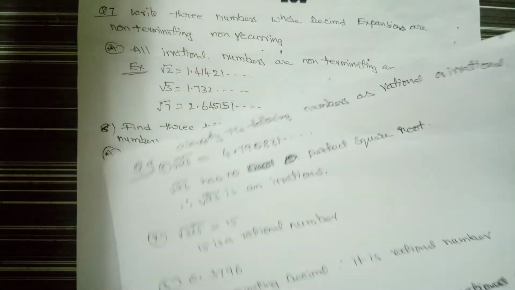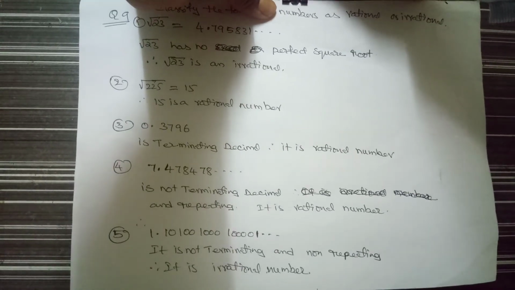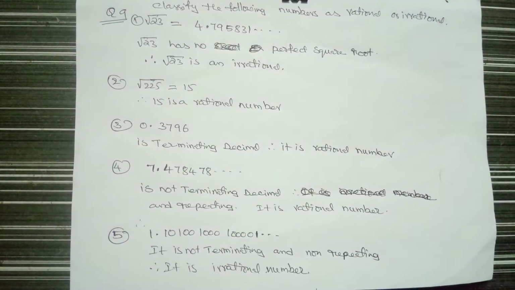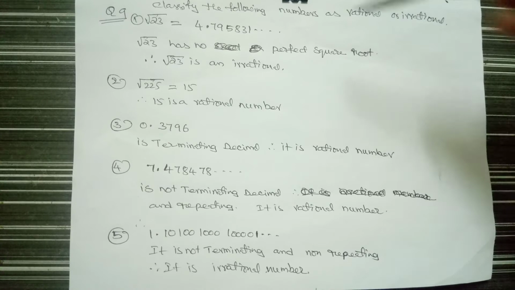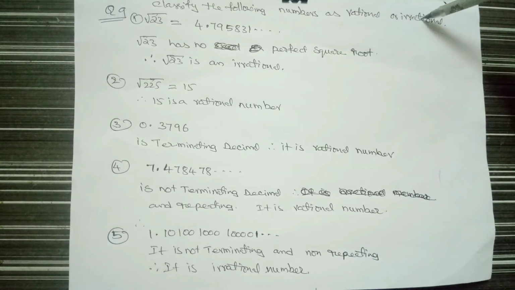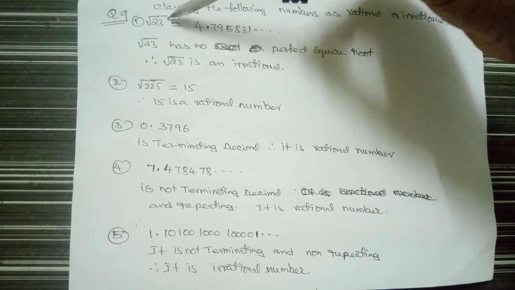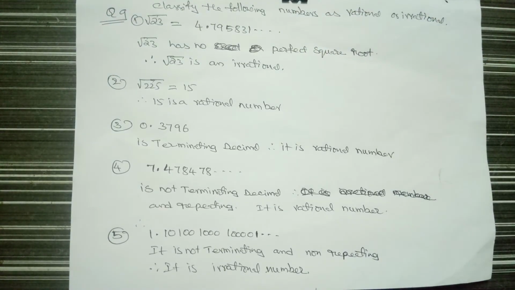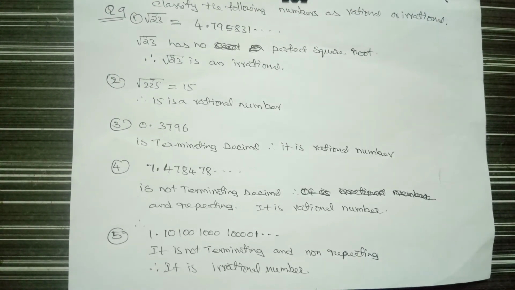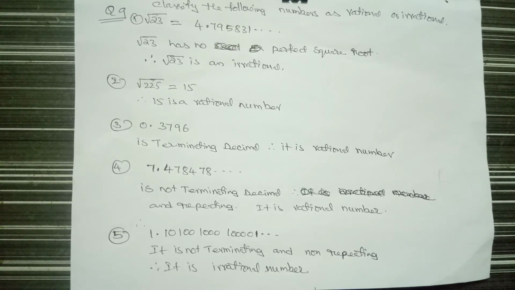Okay, let us see the ninth question, the last one from this exercise. Classify the following numbers as rational or irrational. So what is root 23? What is root of 16? 4. Root of 25? 5. So other than those numbers which do not have perfect roots, they are irrational numbers.